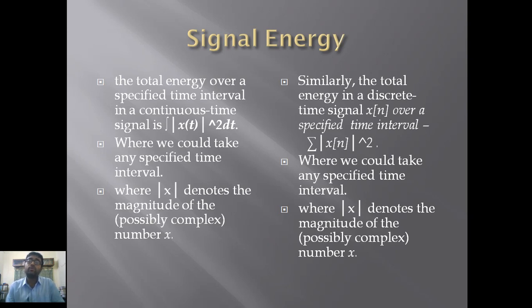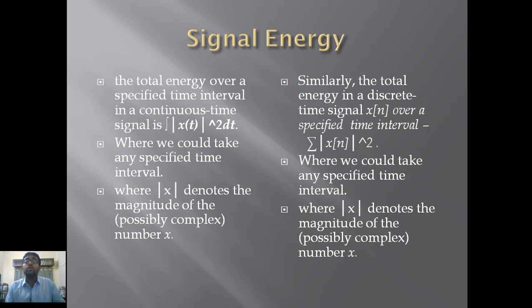Now if I have to calculate the power, I will just average that signal energy. I will divide the whole expression by the total time limit through which we integrate the whole expression to get the signal energy.